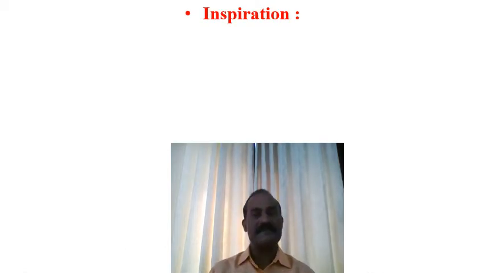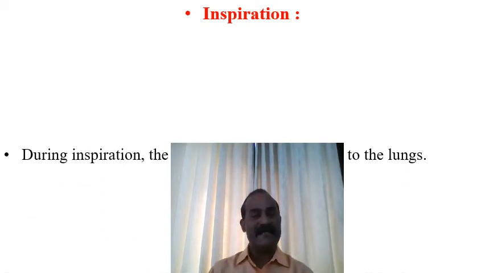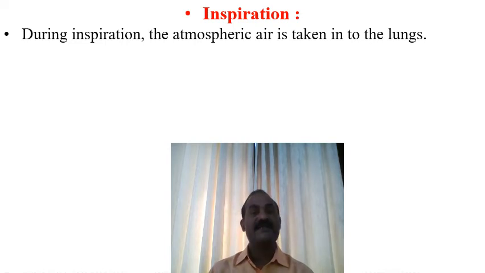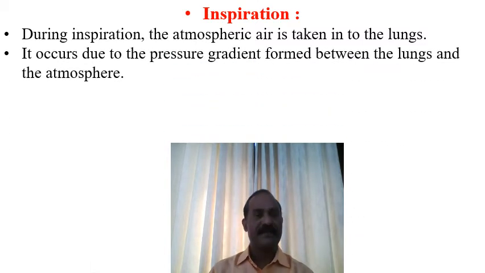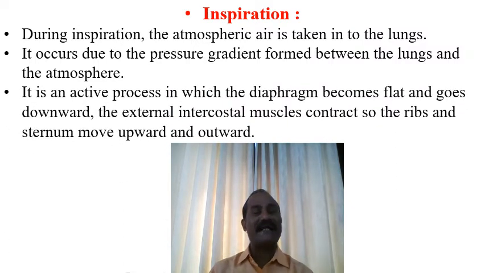Now, if we see the process of inspiration, it is the process during which atmospheric air is taken in, sucked into the lungs. It occurs due to a pressure gradient formed between the lungs and atmosphere. It is an active process in which the diaphragm becomes flat and goes downward, and the external intercostal muscles contract so the ribs and sternum move upward as well as outward.